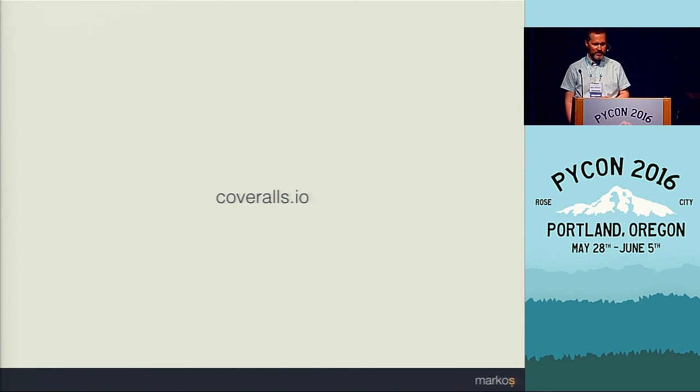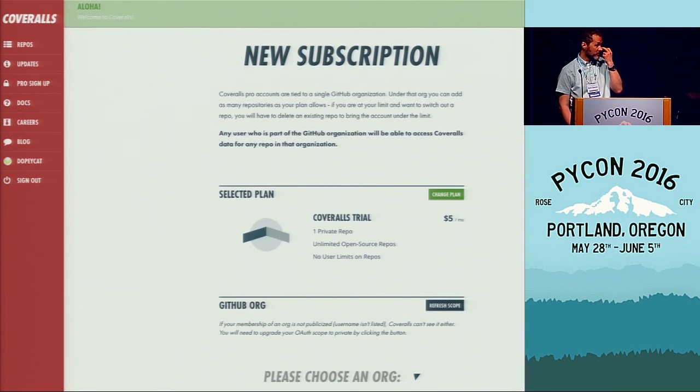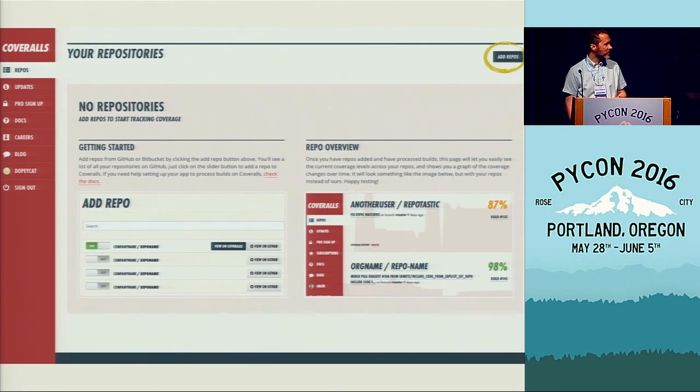Getting an account is very similar to Travis. So you log in with a GitHub account, you authorize it to access your repositories, and then you get to the list of repositories where you need to flick on those that you're interested in monitoring. You might get a page like this asking you for a subscription. In case you don't want to do that yet, you just have to click repos in the left top corner, get to this page, and then click on add repo in the top right corner, so you can add the repositories that you're interested in.